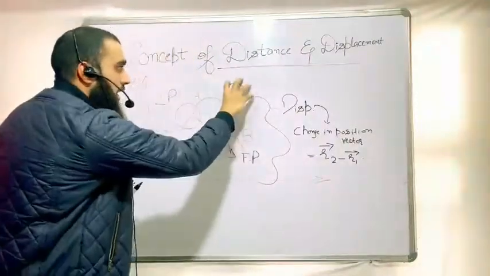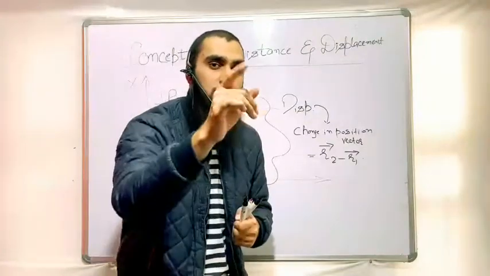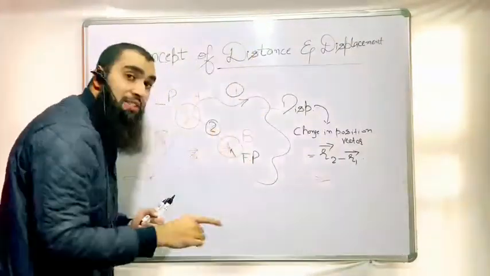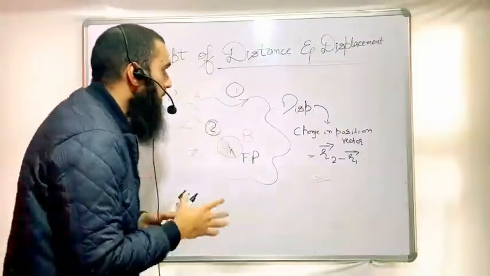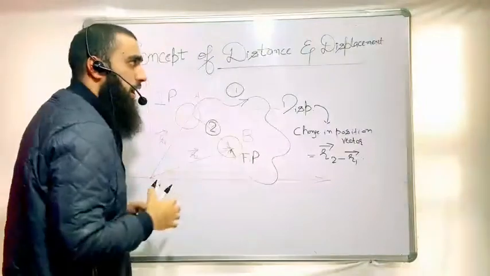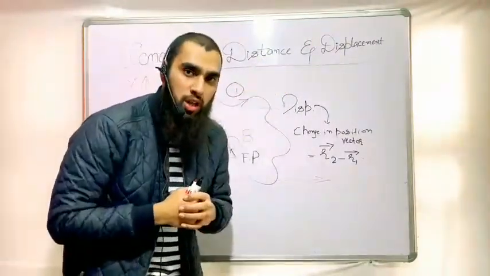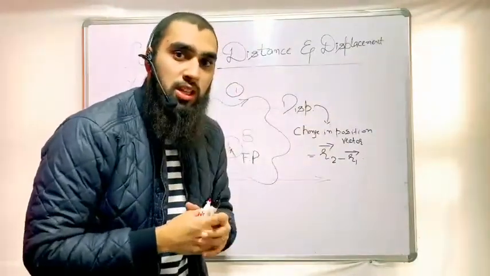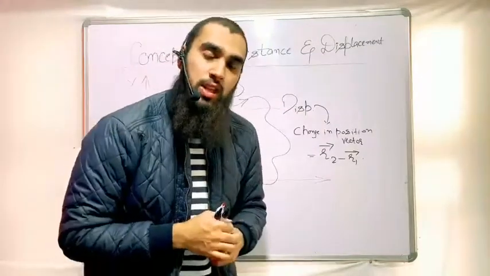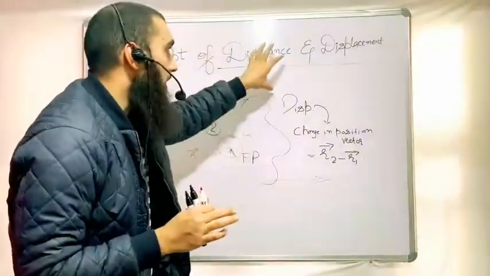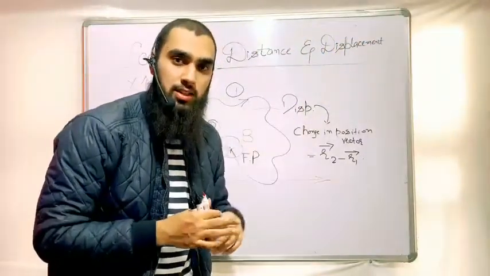Now, this distance is not having any particular direction. It can go in any direction. It's path dependent and has no direction, so that means it's a scalar. But the displacement has a particular direction from initial to final position. That means it's a vector. So we'll summarize some points between distance and displacement. I'll repeat the same concept. Distance simply means the actual path traveled by a body, and displacement means the shortest path between the initial and final position, or the change of position vector between the initial and final position. So I'll summarize some important points between distance and displacement. Afterwards, we'll discuss some problems relating to the same.